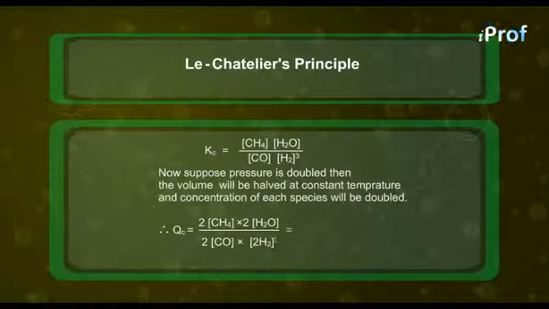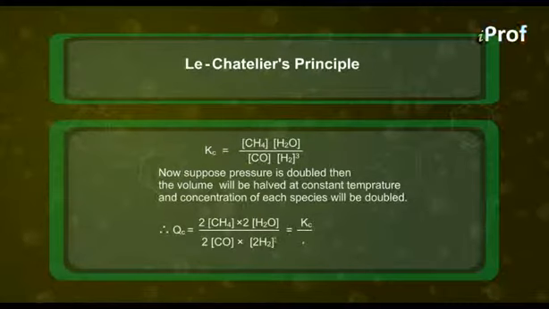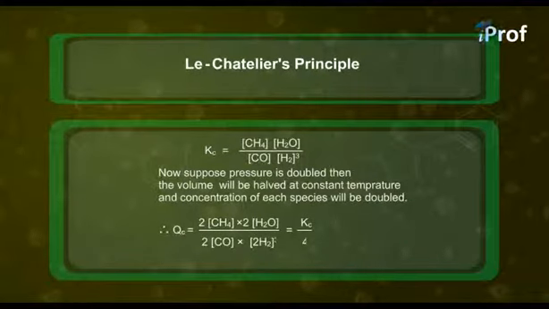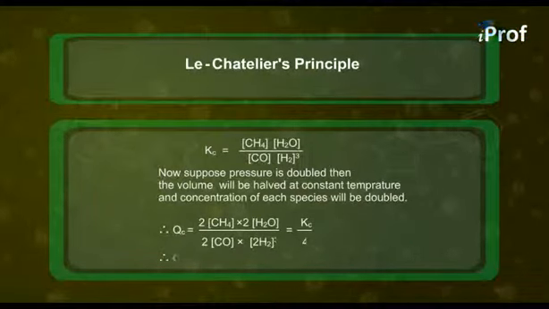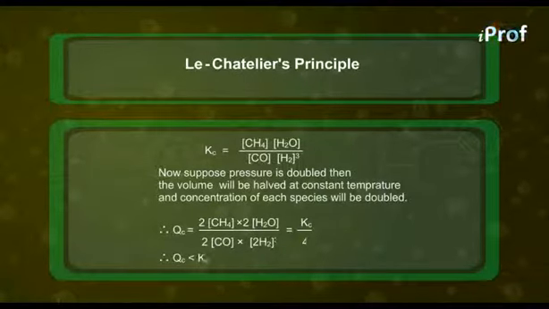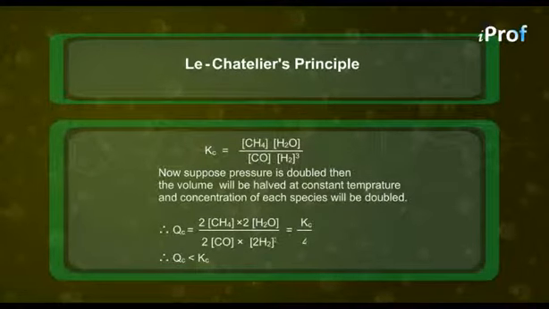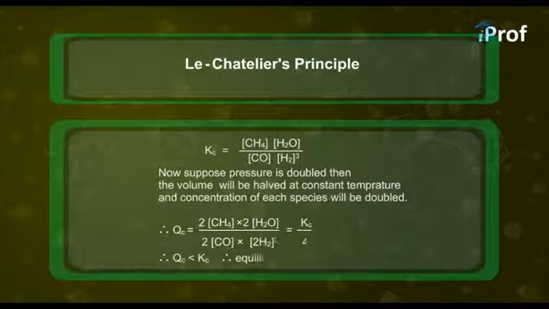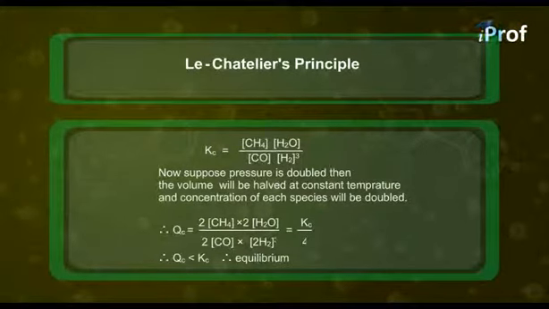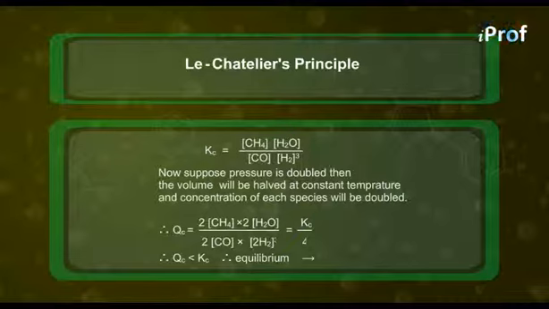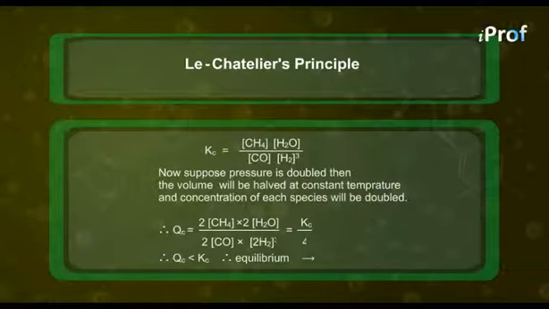Therefore, this is equal to Kc upon 4. And thus we find that QC becomes less than Kc. Eventually, the equilibrium must shift in the forward direction till a new equilibrium state is achieved.